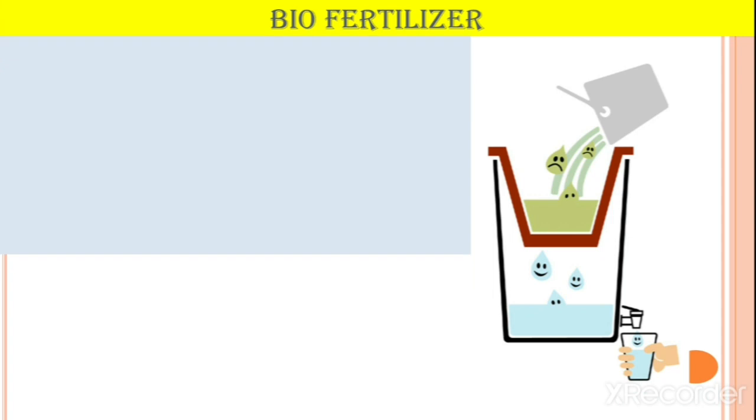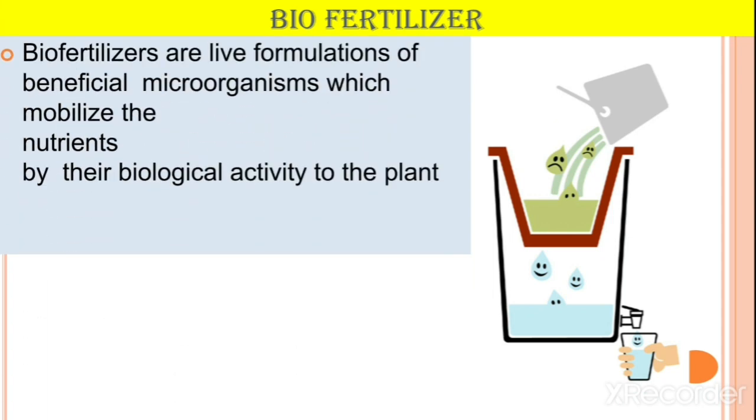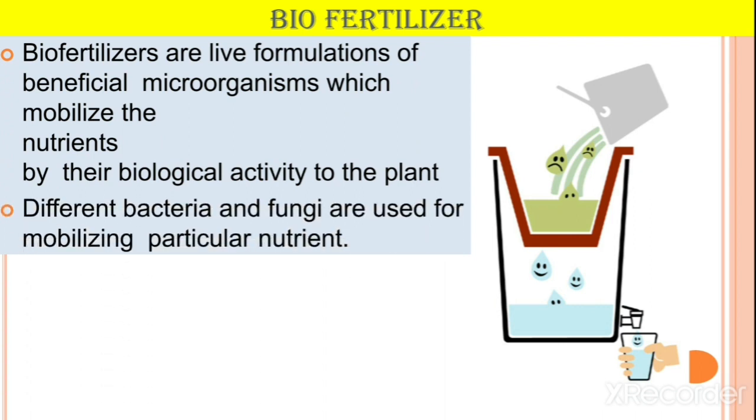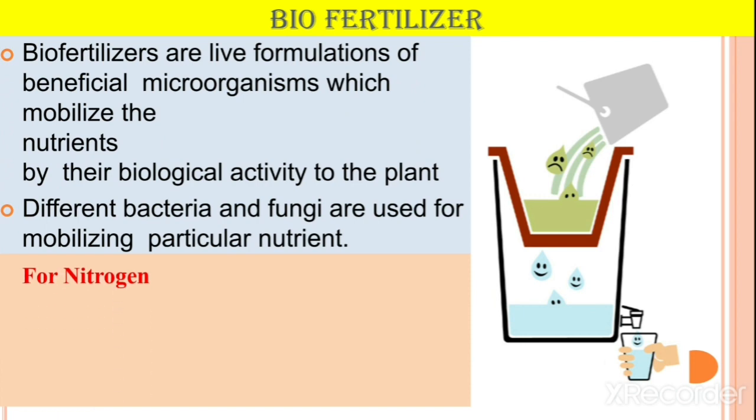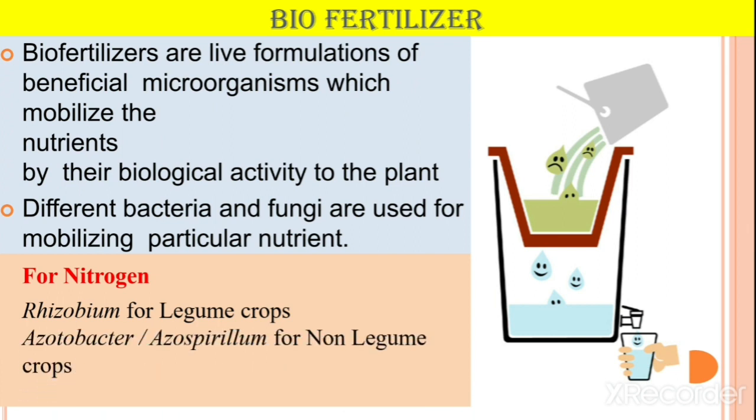Next one, biofertilizer. Biofertilizers are live formulations of beneficial microorganisms which mobilize nutrients to the plant by their biological activity. Different bacteria and fungi are used for mobilizing particular nutrients. For example, take nitrogen. Nitrogen is fixed by the bacterium known as Rhizobium for legume crops. Then Azotobacter and Azospirillum are used for non-legume crops, and blue-green algae and Azolla are used for lowland paddy.